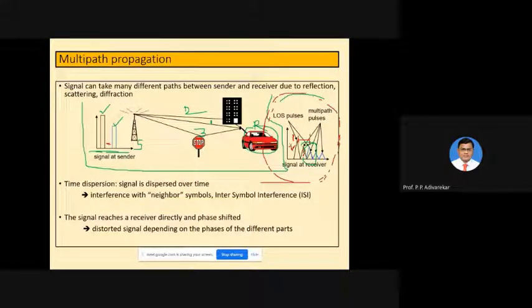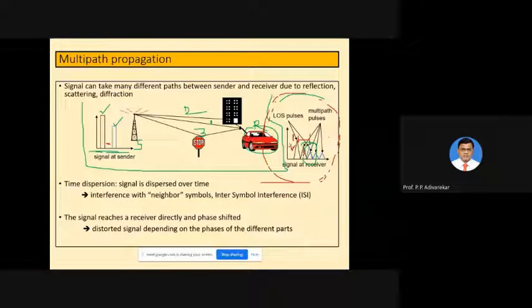So here you can see with the blue line that with the line of sight, the first signal of the second symbol is coinciding with the third signal of the first symbol. Okay, so this has happened because of multipath propagation. Multiple paths lead to the reception of different versions of the signal, and then there are further two small signals of the second symbol also.